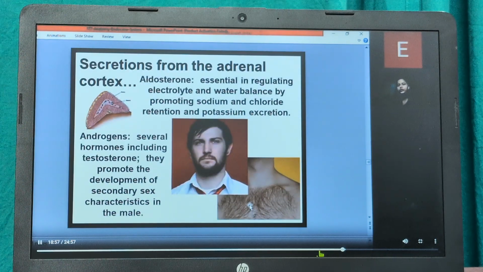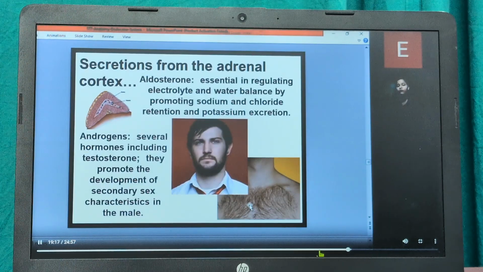Now coming on to the secretion from the adrenal cortex, that is aldosterone, essential in regulating electrolyte and water balance by promoting sodium and chloride retention and potassium excretion. In the androgens, there are several hormones including testosterone.